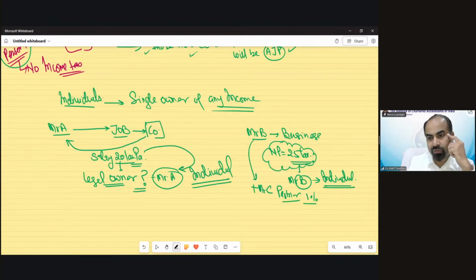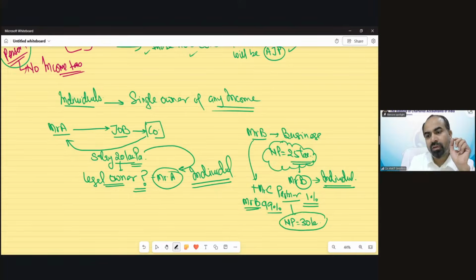Only 1% of profit share. So 99%. Mr. B is having now 99% share and Mr. C is having only 1%. And now the business earned 30 lakh rupees in this year. Now this income of 30 lakh rupees does not have a single owner. It does not matter whether it's just 1% or he is having 99%. But now this income does not have any single owner. Now the owner of that income is more than one individual person.